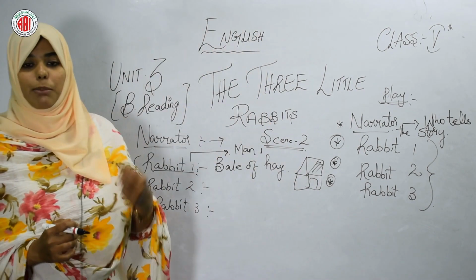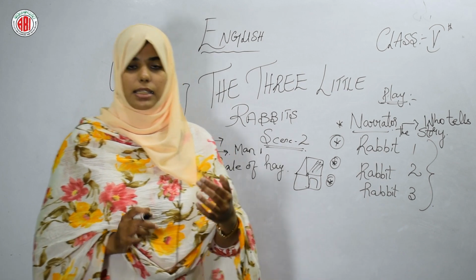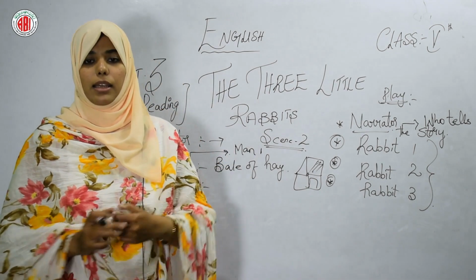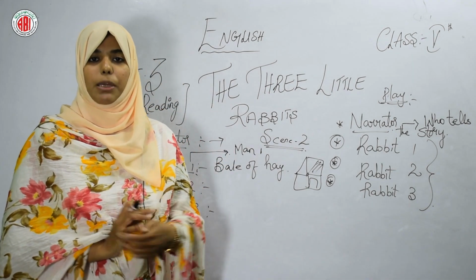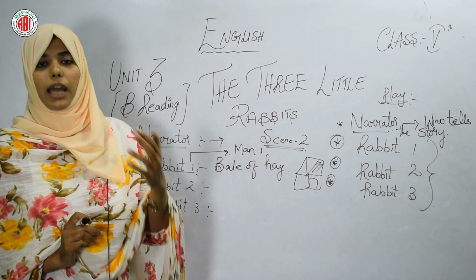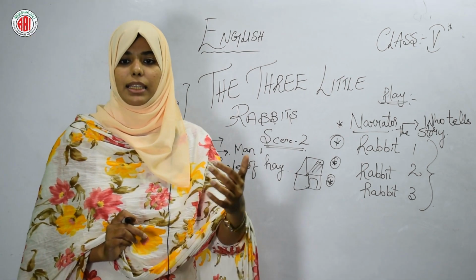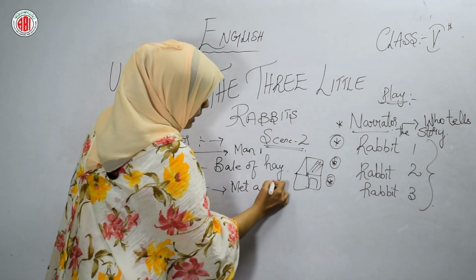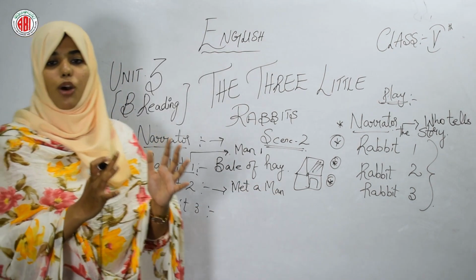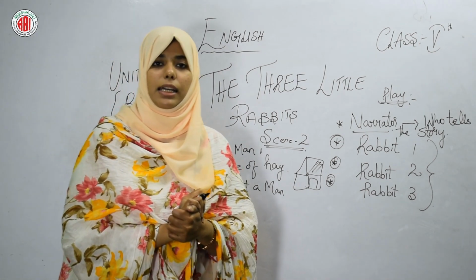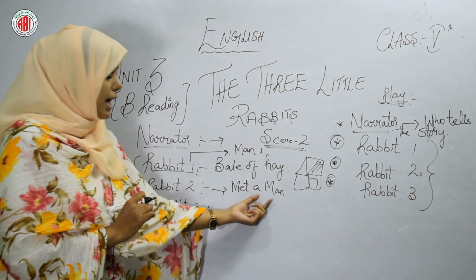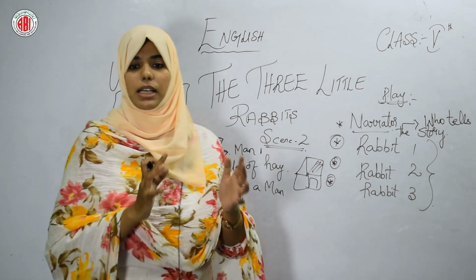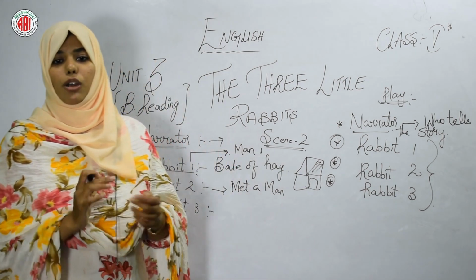What happened with rabbit 2? He has met a man. He has not gone far away. Rabbit 2 had not gone that far yet. In between he met a man. Rabbit 2 met a man who is having a bundle of sticks. What did he have in his hand? The second man had a bundle of sticks in his hand, sticks to build with.